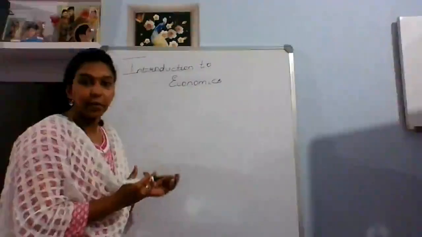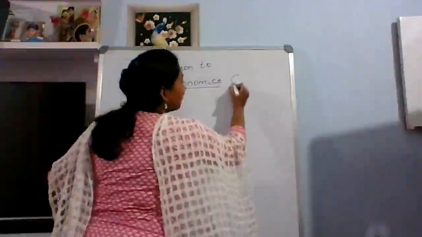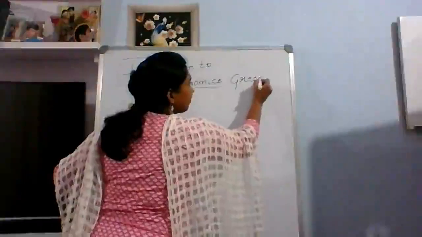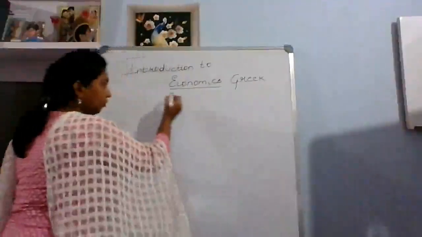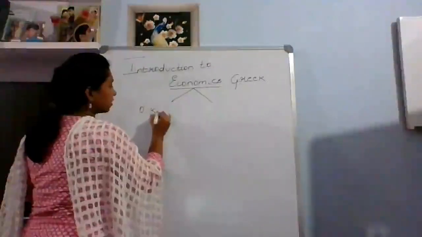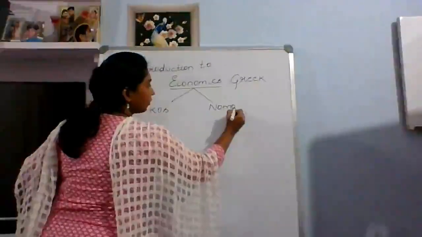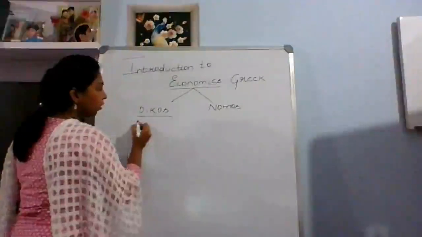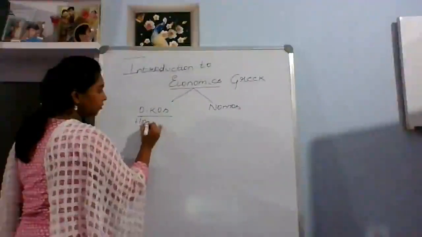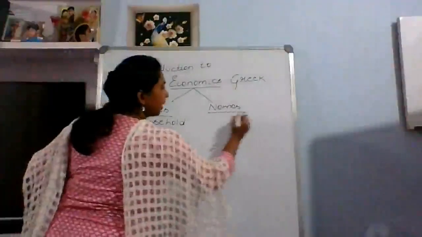Economics is a word derived from a Greek word, which is made of two words: oikos and nomos. The English meaning of oikos is household. Nomos is management.